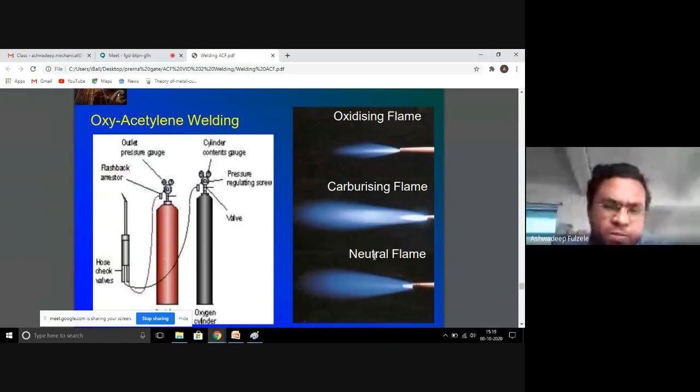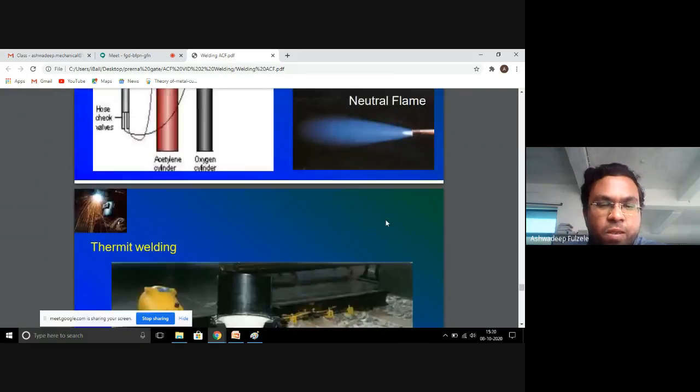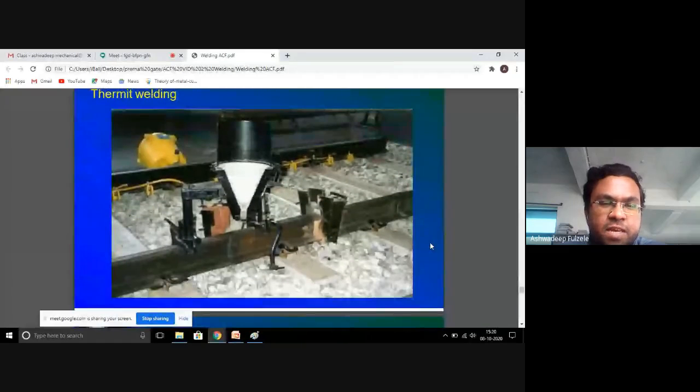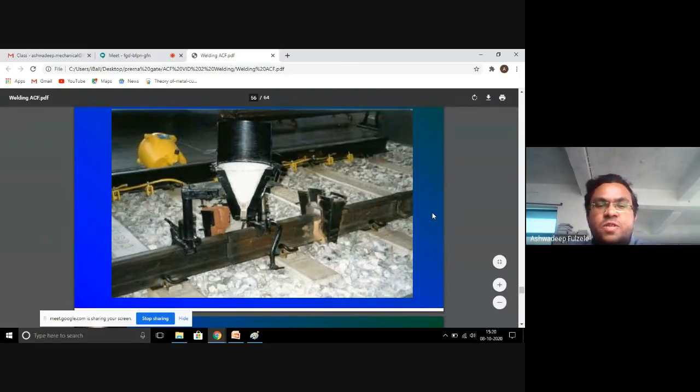In this process, we can achieve a temperature of around 3100 to 3200 degrees Celsius. This process is not only used for welding but can also be used for cutting of metal. In most industries, the cutting of metal takes place with the help of this process. It is more economical, and even less skilled labor can perform this type of welding technique. As you can see, thermit welding is a portable type of welding process generally used in remote areas.